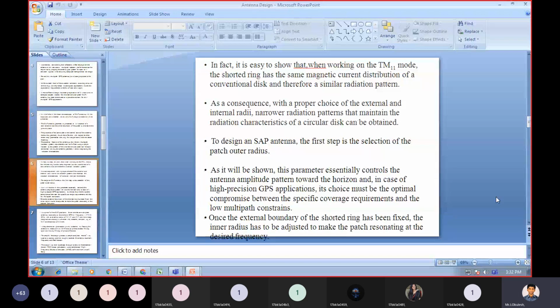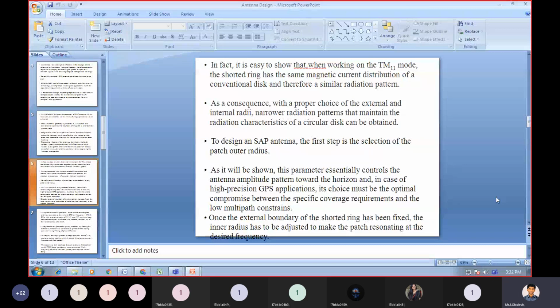As a consequence, with the proper choice of the external and internal radius, narrower radiation patterns that maintain the radiation characteristics of a circular disk can be obtained.